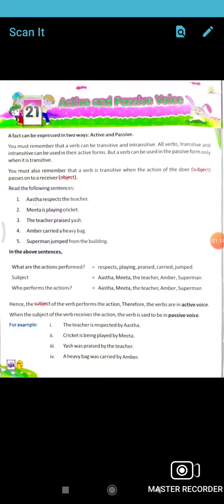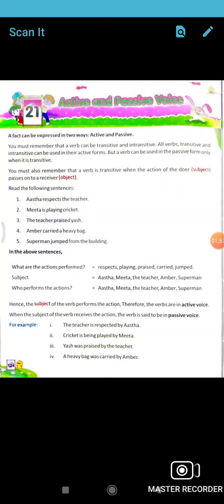Here, actually, what is written here I am going to read. You must remember that a verb can be transitive or intransitive, and all verbs, transitive and intransitive, can be used in their active forms, but a verb can be used in the passive form only when it is transitive. So here, check, all these are in active. Astha respects the teacher. Mita is playing cricket. The teacher praised Yash. Amber carried a heavy bag. Superman jumped from the building.